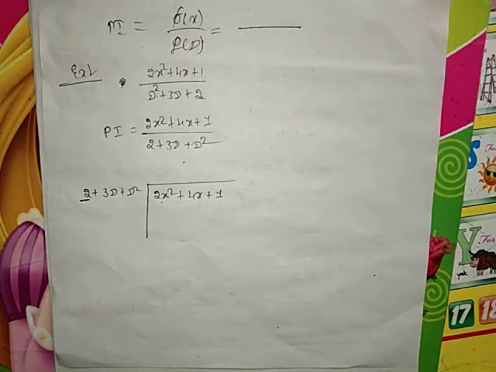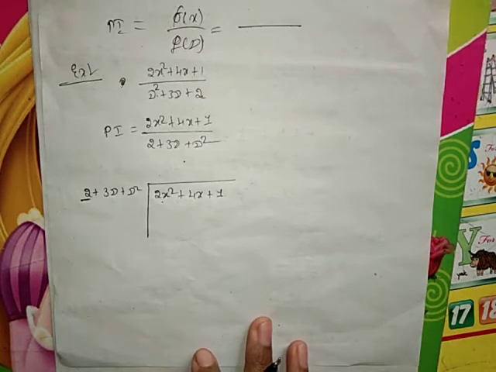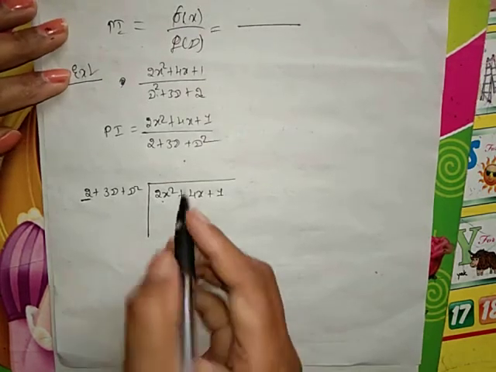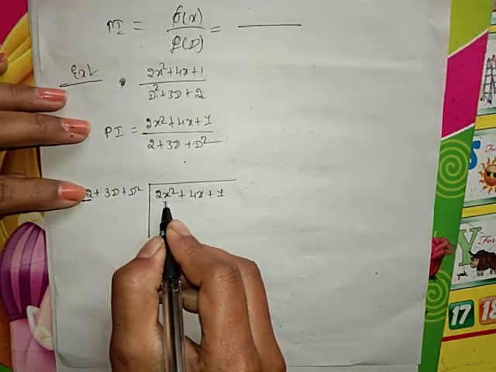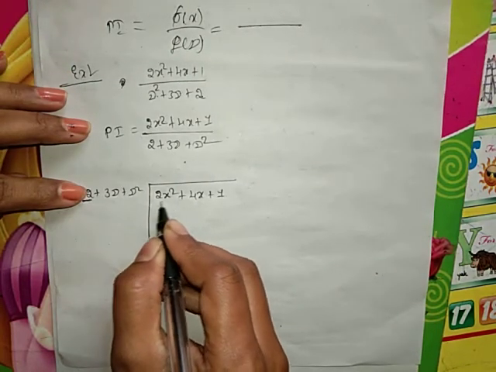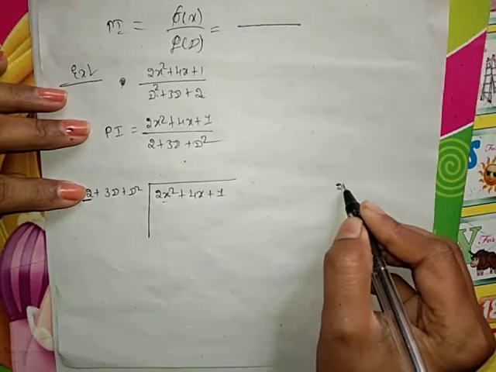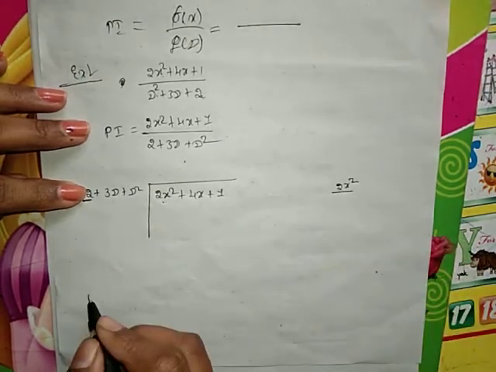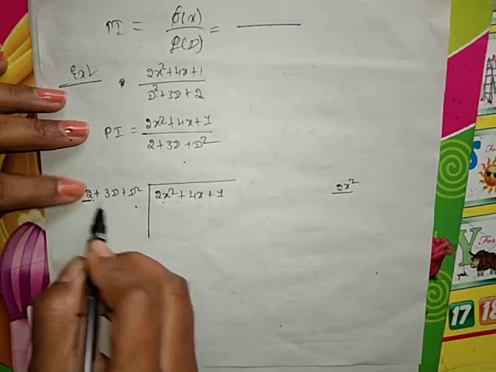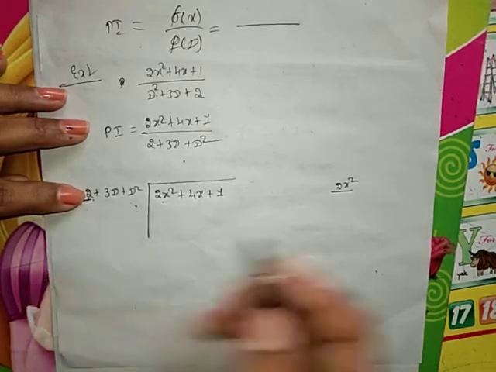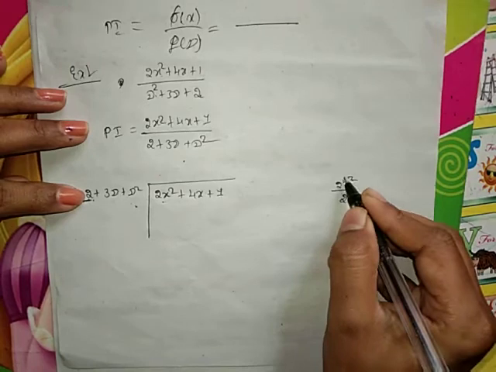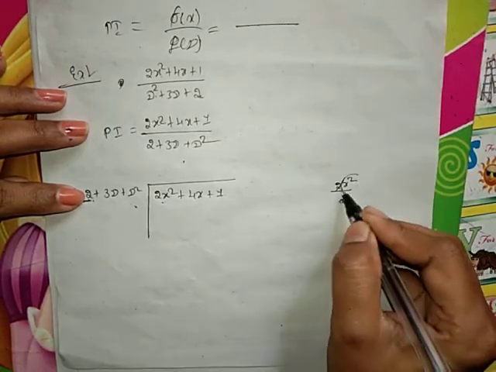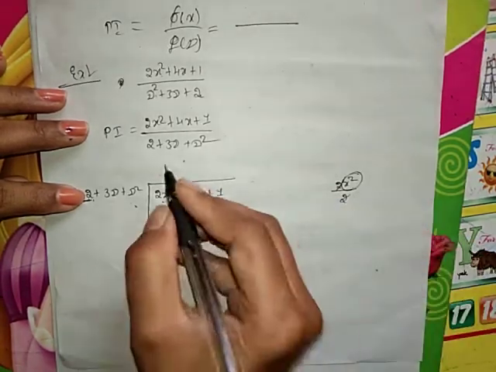So divide the first term of the function of x by the first term of f of D, which is 2. The 2 cancels and x square remains, so take x square as the quotient here.